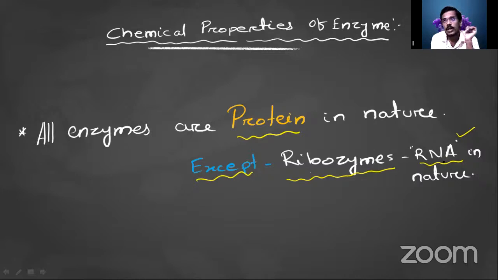For example, during protein synthesis, the ribosome has rRNA, and for the initiation of protein synthesis there is a requirement of a sequence called the Shine-Dalgarno sequence. When we discuss translation in upcoming classes, I will clarify that.